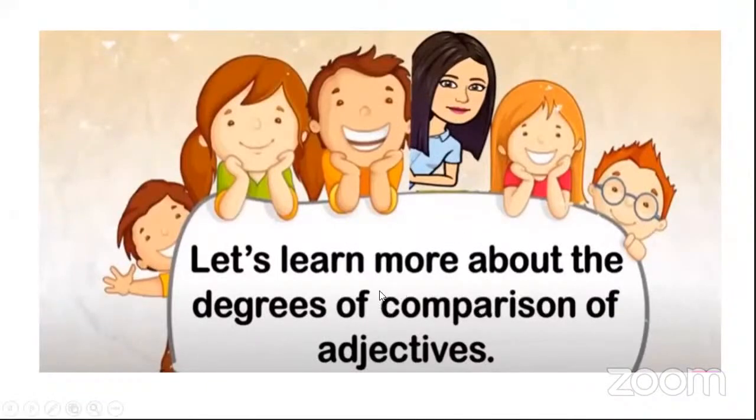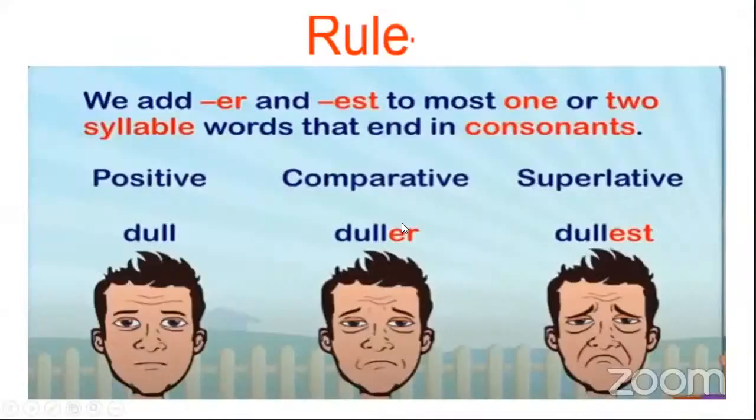Have you understood these degrees? Yes. Now we'll learn more about them, the rules about them. Come on, get ready for the rules. Now, what we have to do while using these degrees: we have to add ER and EST to most one or two syllable words. The words which have one or two syllables, like dull, and end in a consonant.